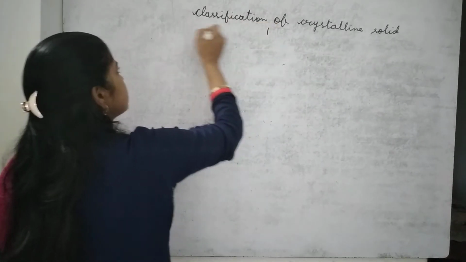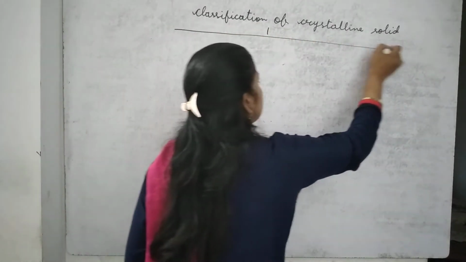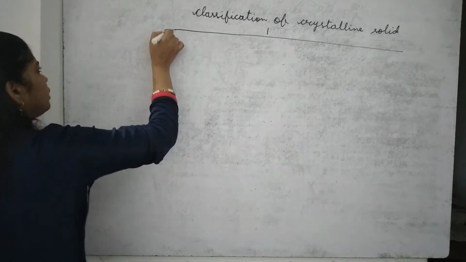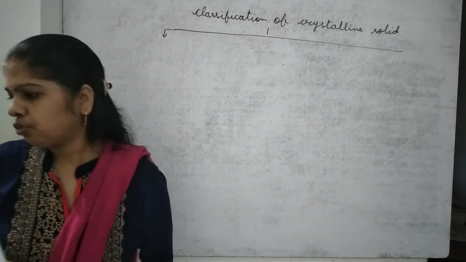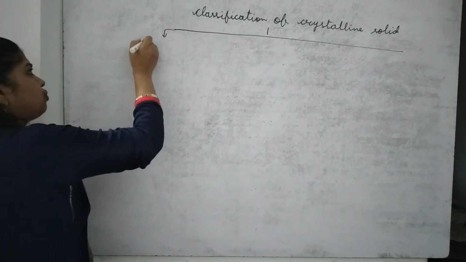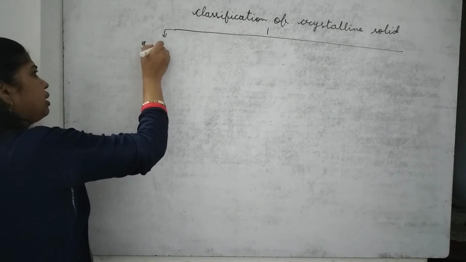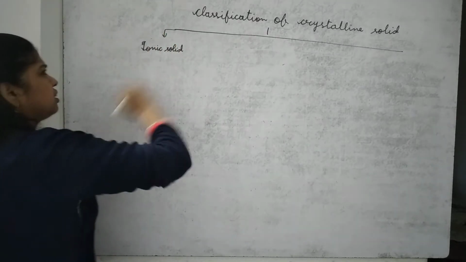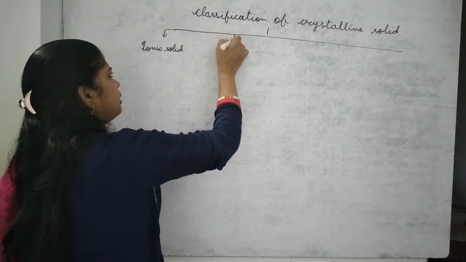Crystalline solids are mainly classified into four types, which I'll discuss one by one. So first one is ionic solid. Next is covalent solid.